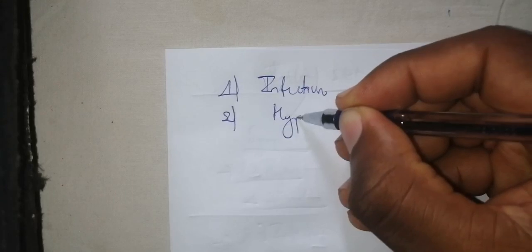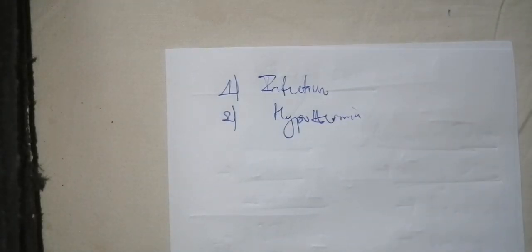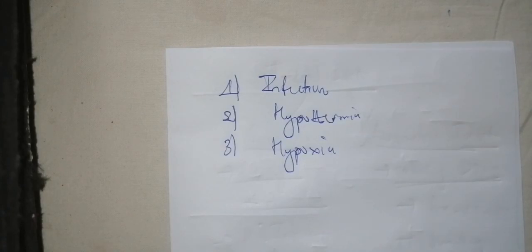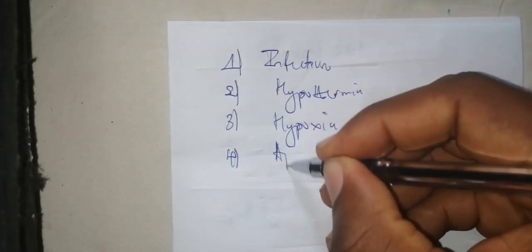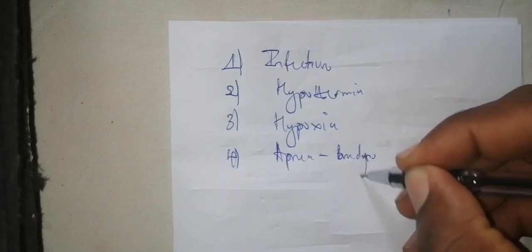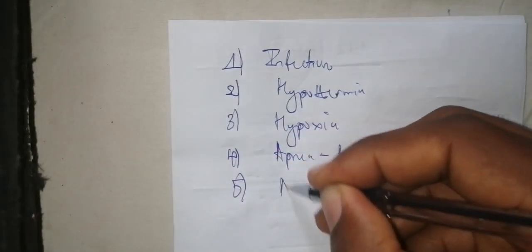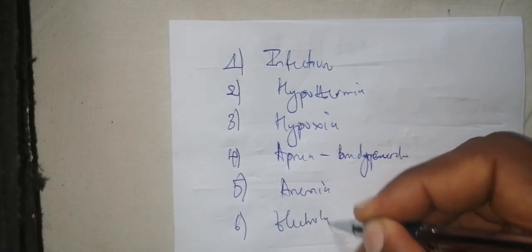The second complication is hypothermia. You need to know that patients that are premature or low birth weight generally have hypothermia. The third complication, you have to evaluate for hypoxia. The patients that are low birth weight and premature can suffer from hypoxia. The fourth complication, they can have apnea bradycardia syndrome. They can also easily suffer from that. The fifth complication is anemia. The sixth complication is electrolyte imbalance.